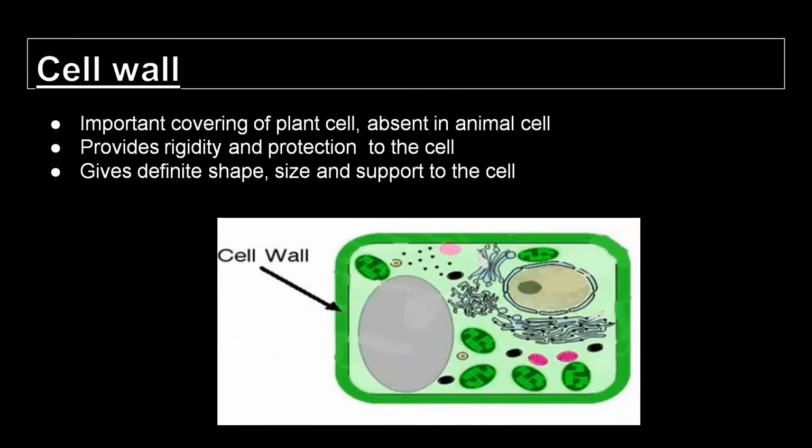Now, come to the cell wall. The cells of plants, fungi, and bacteria have an additional outer covering that is called the cell wall. This cell wall is an important covering of a plant cell. It provides rigidity and protection to the cell against variation in the environment. It also gives a definite shape, size, and support to the cell.